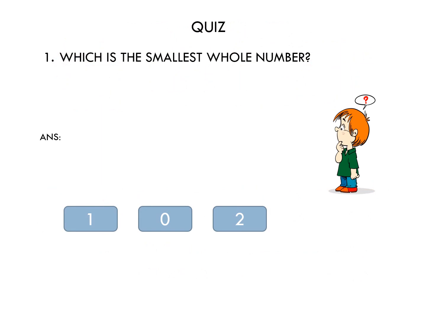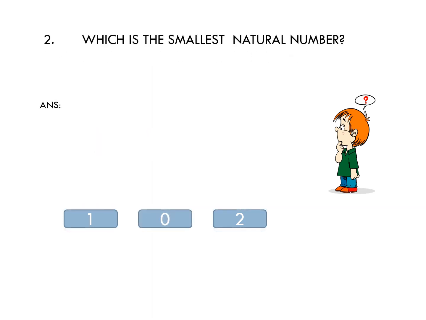Now children, let's have a small quiz based on the previous topics. Question number 1. Which is the smallest whole number? The answer is 0, because whole number starts from 0. So 0 is the smallest whole number. Question number 2. Which is the smallest natural number? The answer is 1. Why 1 is the smallest natural number? Because natural number starts from 1.